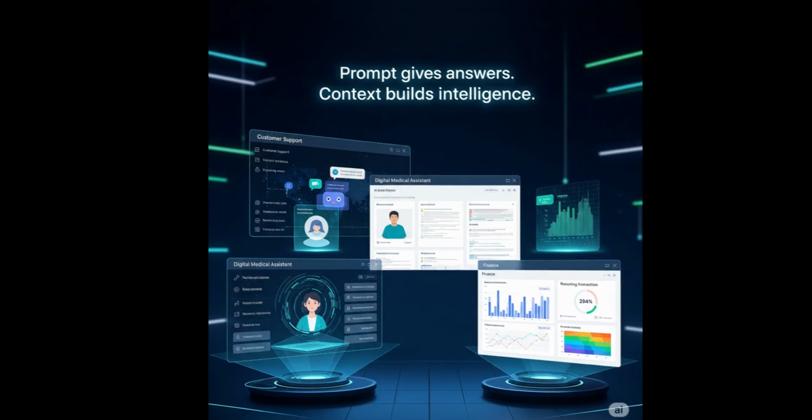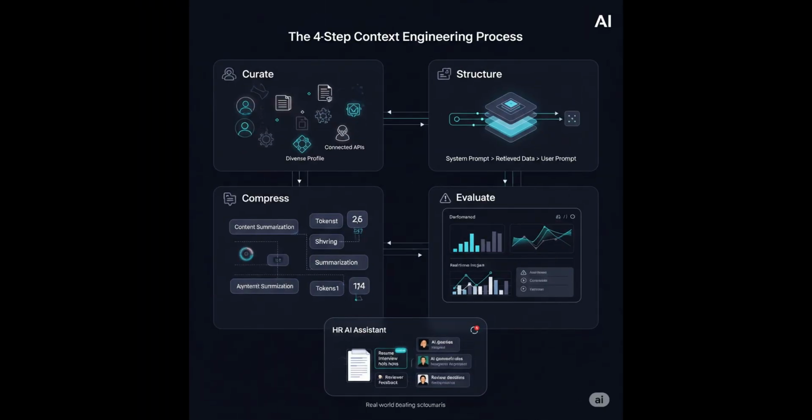Here's the structure you can follow when building with context. Curate. Gather relevant data like user info, documents, and APIs. Structure. Organize everything from system prompt to retrieved info to user prompt. Compress. Summarize and trim content to fit token limits. Evaluate. Monitor and update your context regularly. For example, an AI assistant for HR can be fed a resume, interview notes, and reviewer feedback to generate an analysis based on real context, not just a prompt.